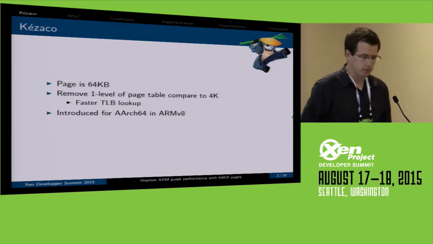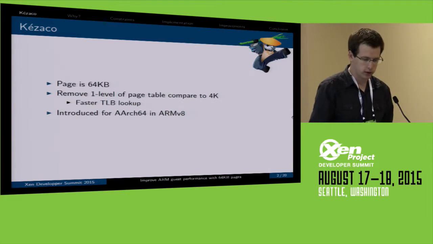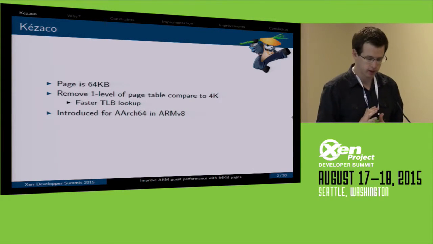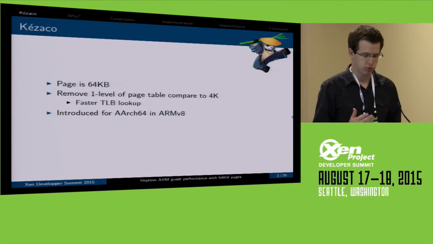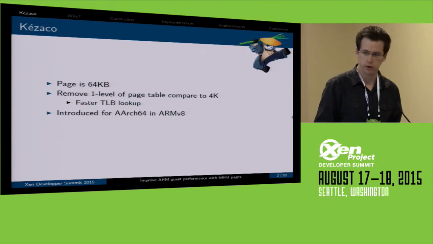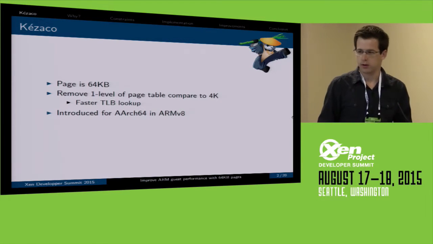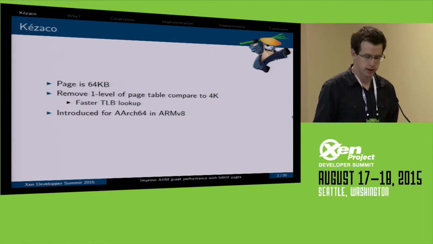So, what is 64K? The page size on Linux on ARM may be 64K, 4K, or 16K. The main advantage is to remove one level of page tables compared to 4K page tables. I will show that just after. So the TLB lookup is faster. It has been introduced for ARM64 on ARMv8.